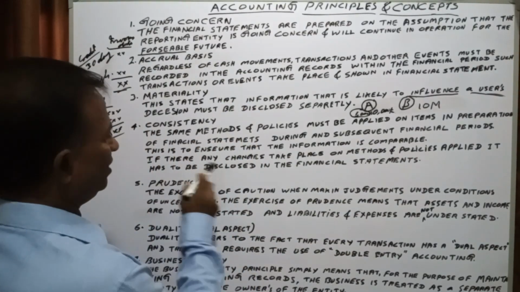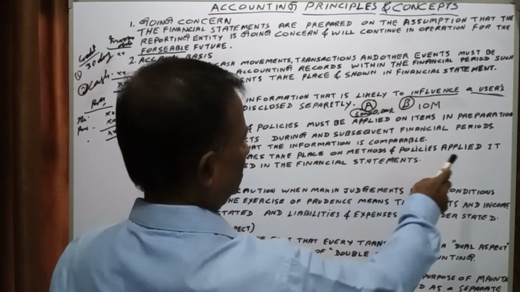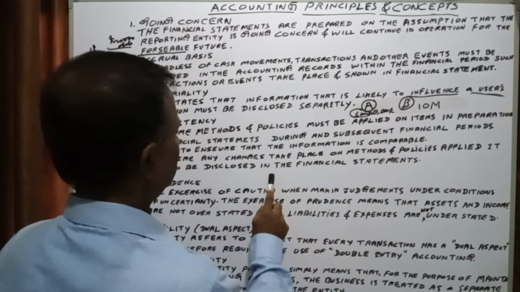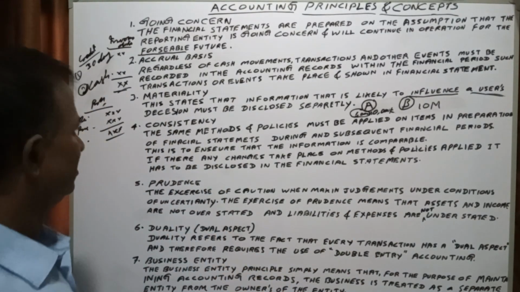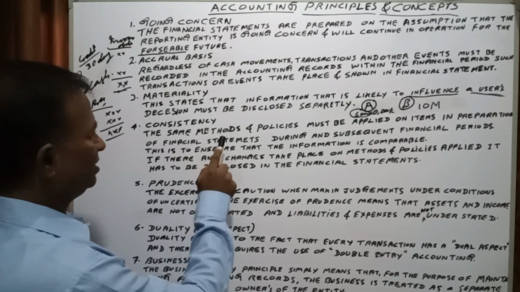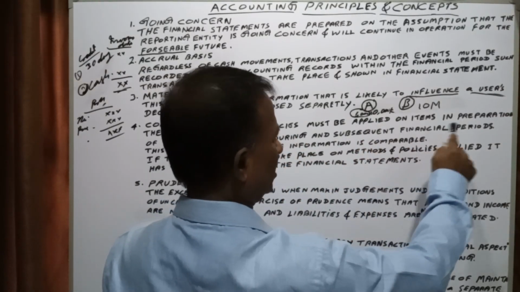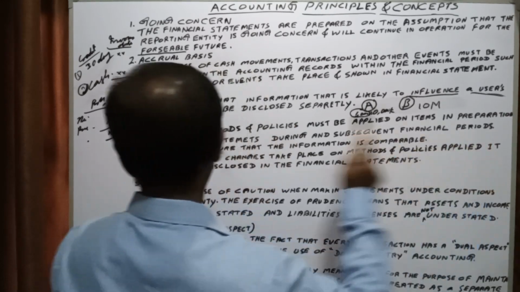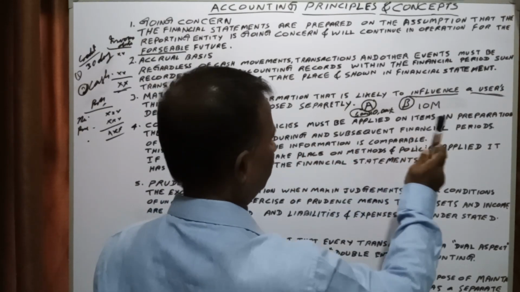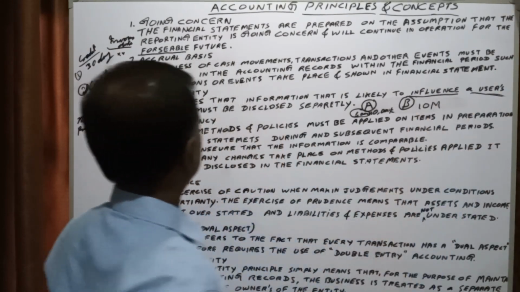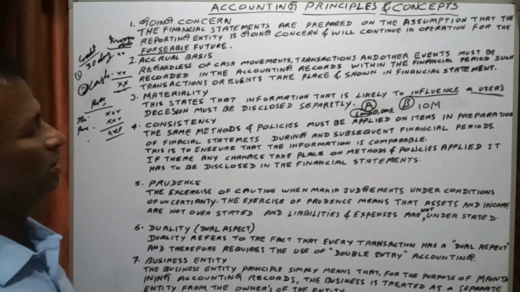If there are any changes in the methods and policies applied, it has to be disclosed in the financial statements. Okay, for this consistency.